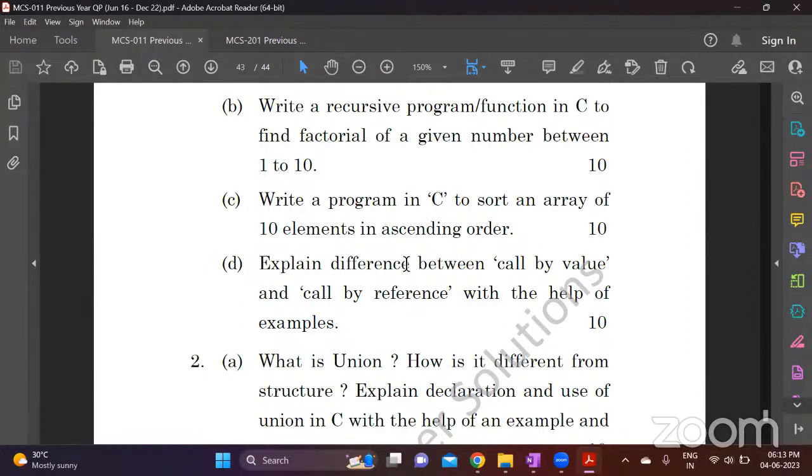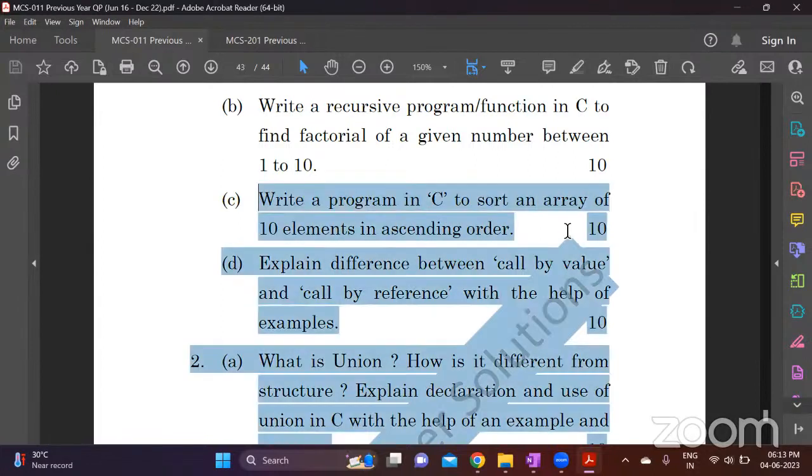And the third question is write a program to sort an array of 10 elements in ascending order. So this is sorting. You can use any sorting technique. You have bubble sort, selection sort, and all that. This sorting technique video is actually present in my data structures playlist. It is not there in the C programming playlist.